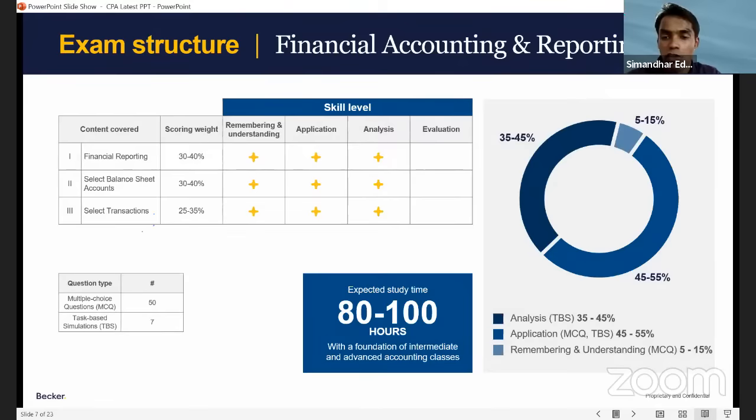And previously, FAR used to take 150 hours. And now can you see, everyone, what is the expected study time for FAR? It is only 80 hours. And that's why we were telling that this time FAR batch would be only like 1 to 1.5 months. Normally, we used to take 3 months to complete FAR, right? And now we are taking only 1.5 months, because the number of hours in FAR is only 80 to 100 hours.